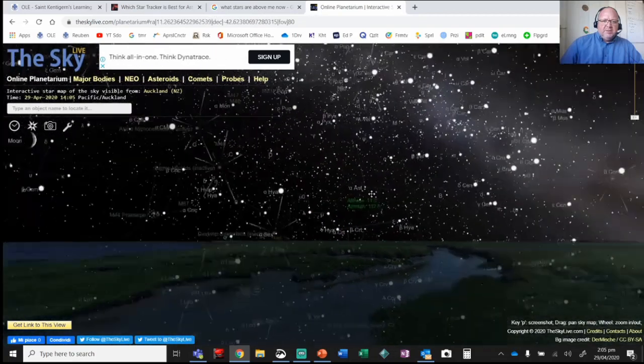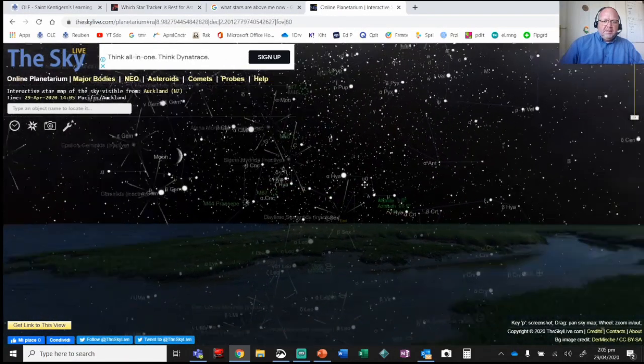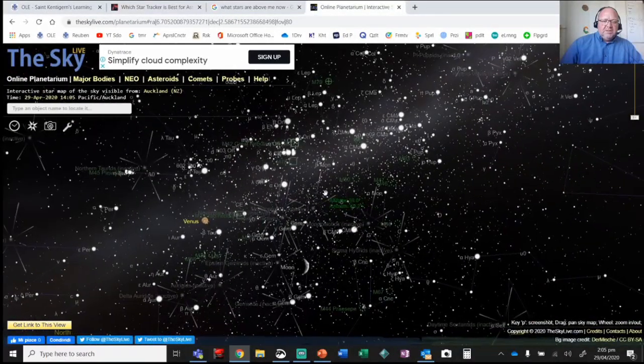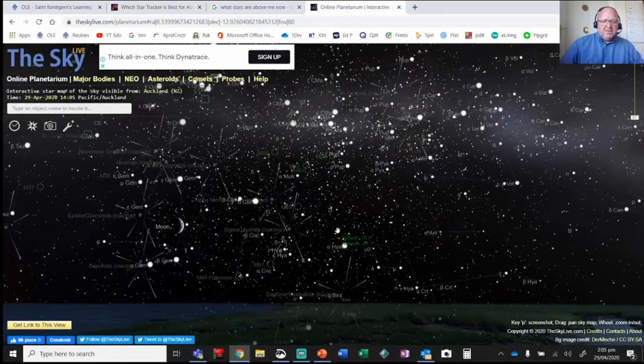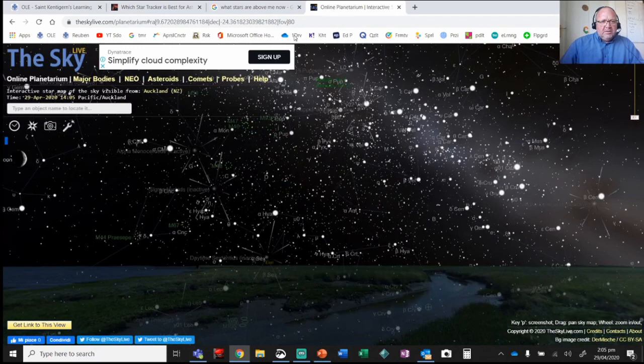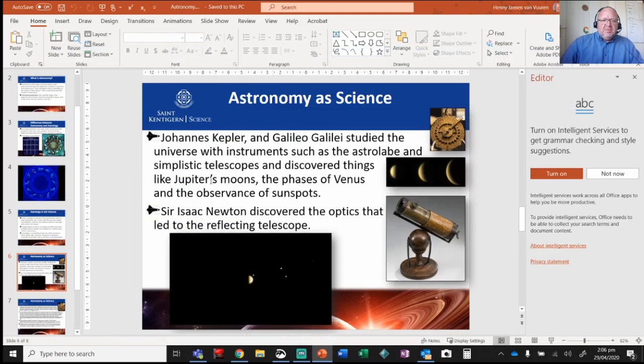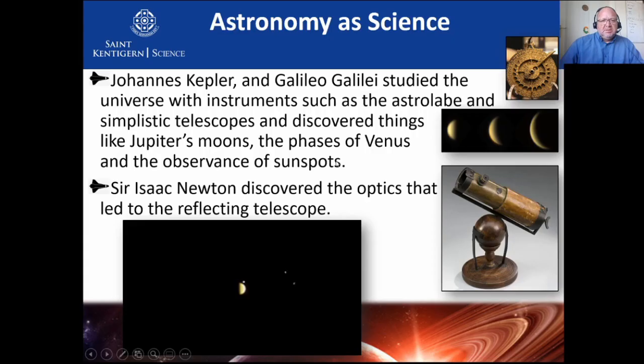Okay, so if you want to learn which stars are where, you can easily do that with a program like this. And this one is free. You can also get it with your phone, where if you hold your phone up to the sky, it will tell you this is that one, this is that one, and so forth. Anyways, I thought I would just show you that. There's a lot of these that also track satellites and so forth. But in the olden days, they had to use their astrolabe and very simple telescopes.